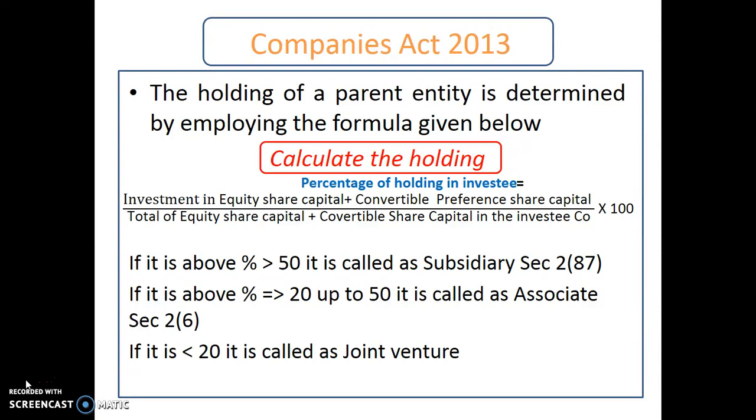The Companies Act 2013 provides us guidance on the preparation of CFS, that is, the consolidated financial statements. Section 2 of the Act defines the parent company and the subsidiaries. Prior to this Act, Section 4 of the Companies Act 1956 defined a company holding the majority of the shares with the intention of acquiring control over it as the holding company, and the other company the subsidiary. But as per Rule 2 of the Company Definitions Rules 2014, the conditions are laid down to define the subsidiaries. The formula has been made clear. Let us try and understand the formula that they have given.